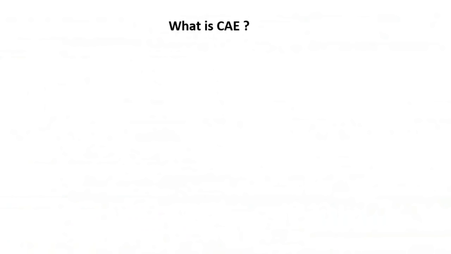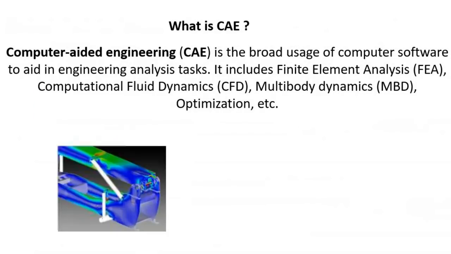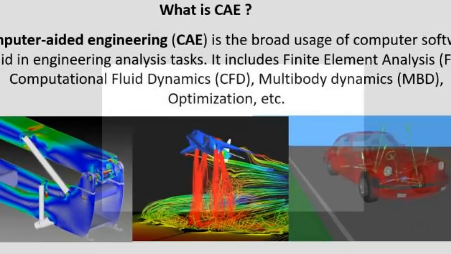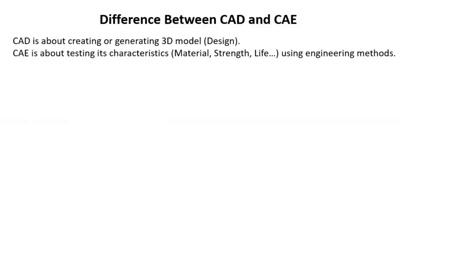Now let's understand what is CAE. Computer aided engineering is the broad usage of computer software to aid in engineering analysis tasks. It includes finite element analysis, computational fluid dynamics, multi-body dynamics and optimization. Now I will cover the difference between CAD and CAE. CAD is about creating or generating a 3D model. CAE is about testing its characteristics, material, strength, life using engineering methods.